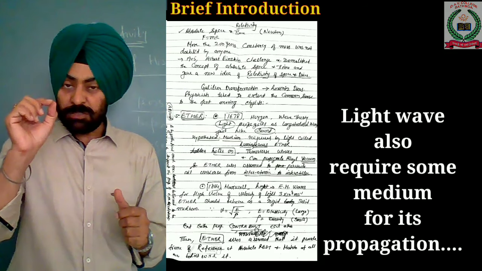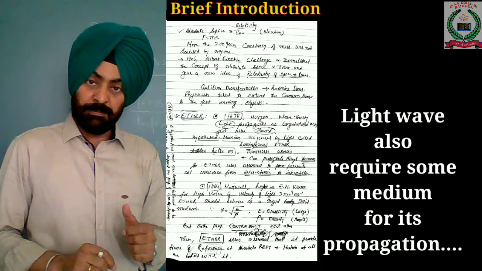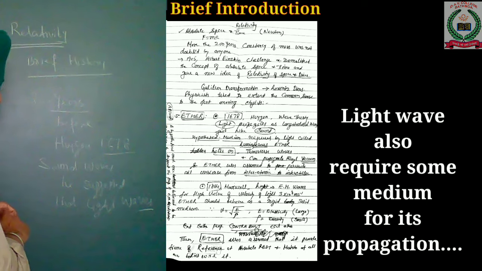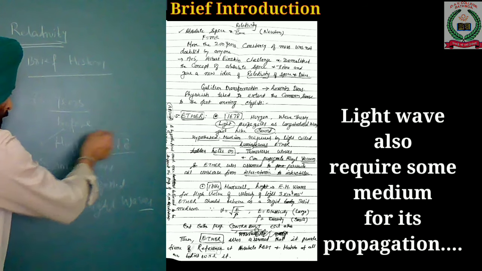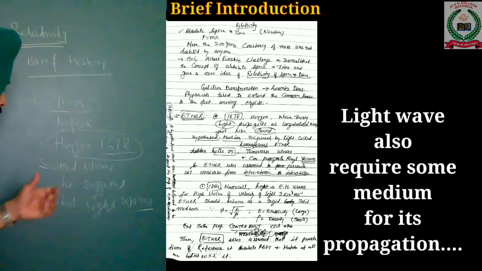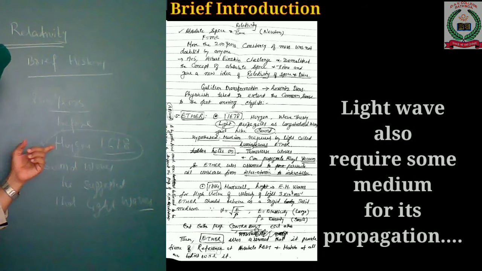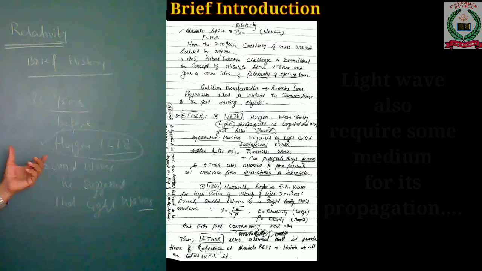So he thought, and not only thought, he postulated that light waves are longitudinal waves, and they require some medium, and that hypothetical medium is named luminiferous ether. So what is luminiferous ether?